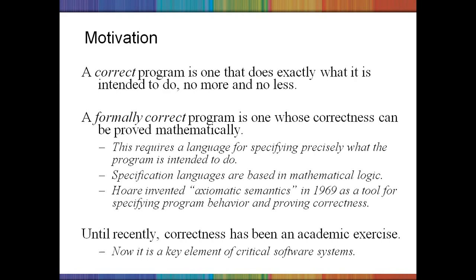So in this series on correctness, we are going to use axiomatic semantics. First we will see what axiomatic semantics is and how it is used for proving program correctness.